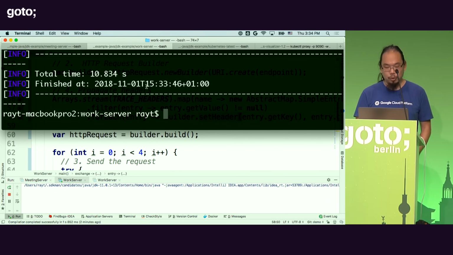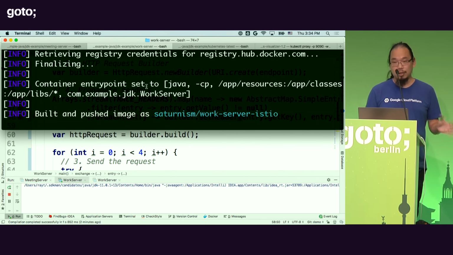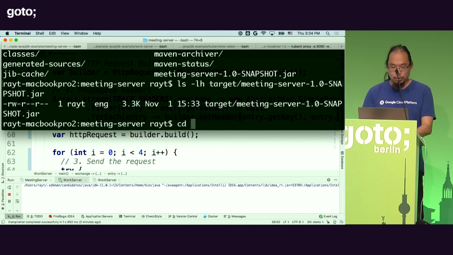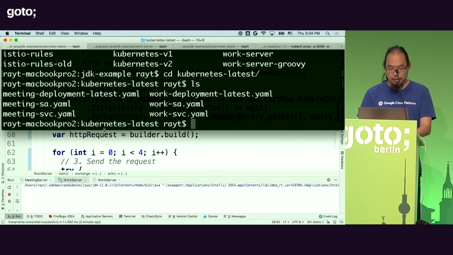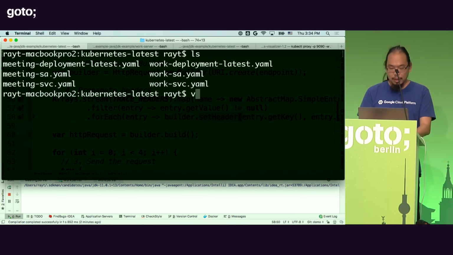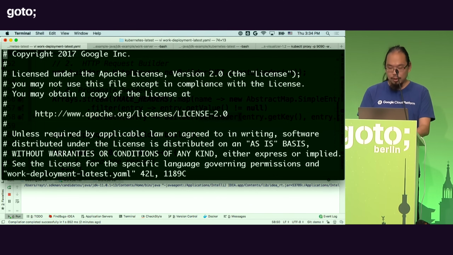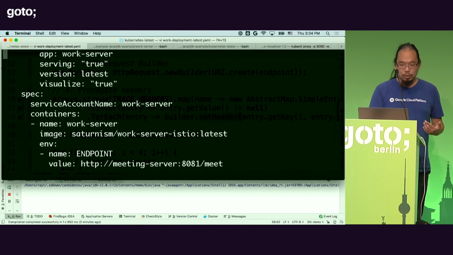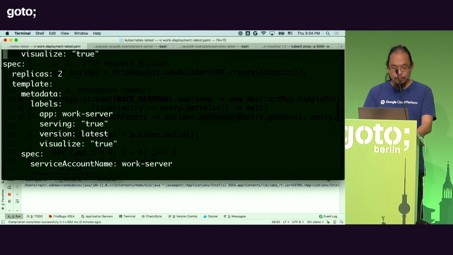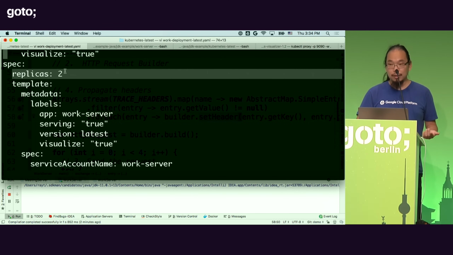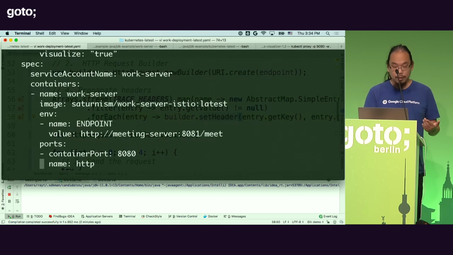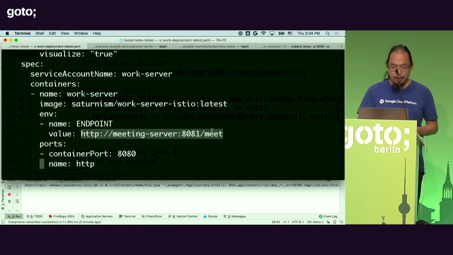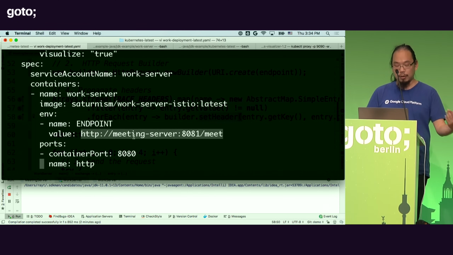And similarly, for the work server that's done, I push everything to Kubernetes. Now, the way I'm going to deploy it into Kubernetes is, of course, by using the well-defined APIs that Kubernetes offers. And in this case, for example, if I want to deploy the work image, this is what I'm going to do. I'm going to deploy 2 instances of my work image. And the name of the image is here, right? So that's the name of the image here, which I just created.